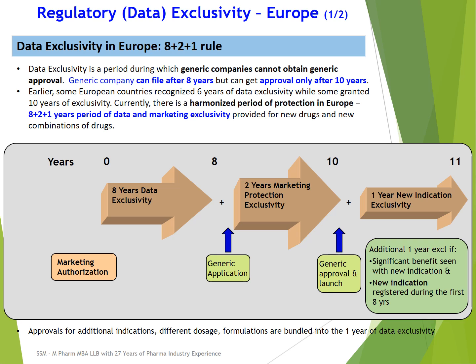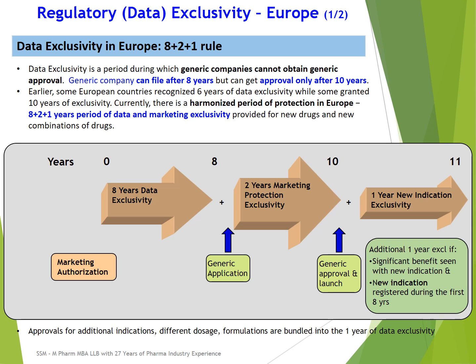Then 2 years is marketing protection exclusivity, during which a generic company can file a generic application, but it will not be approved. Generic approval will happen only after 10 years. So there is 8 years of data exclusivity and 2 years of market protection exclusivity.